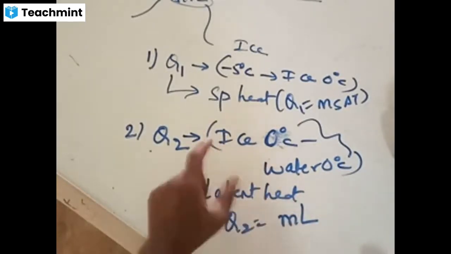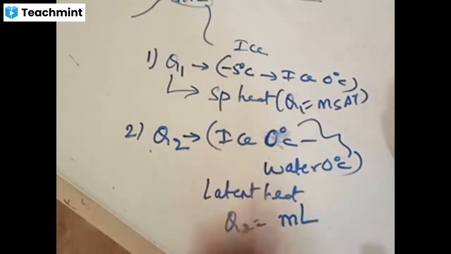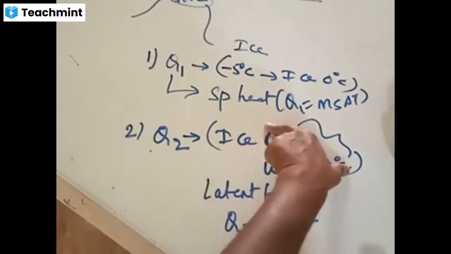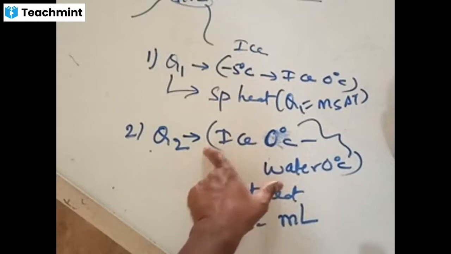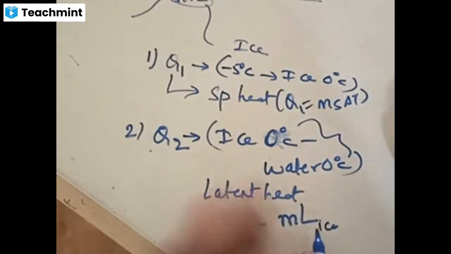Ice is melting, right? Whenever ice is melting to water, temperature remains constant. Latent heat is what we use when temperature is remaining constant and only change of state is taking place, and for the change of state of a solid, there is a term called latent heat. Latent heat of ice it is. L is the latent heat of ice to water, the heat needed for the ice to convert itself into water. The second step clear?